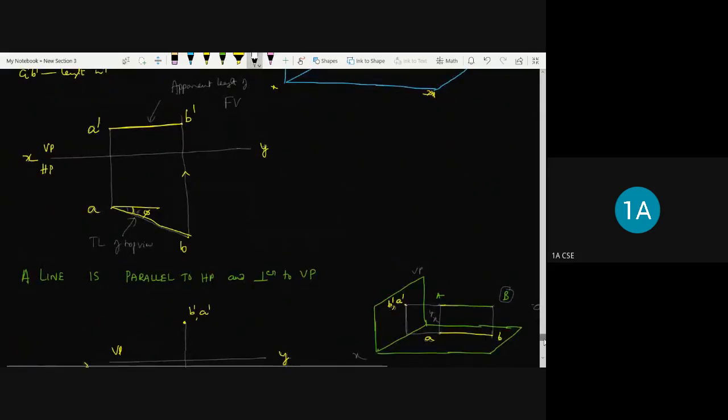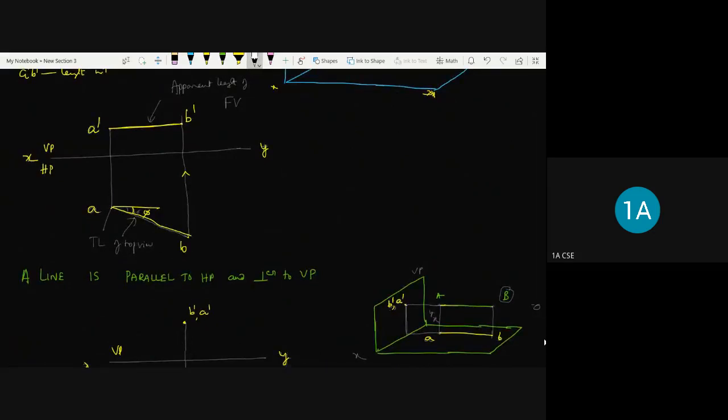See here, from A we need to drop down like this. From B we need to drop down like this, and then draw a line parallel to the AB line. Then, above this line, say 30 mm. See how I'm representing it. As the viewer is viewing in this direction, the dimension should be above the line.